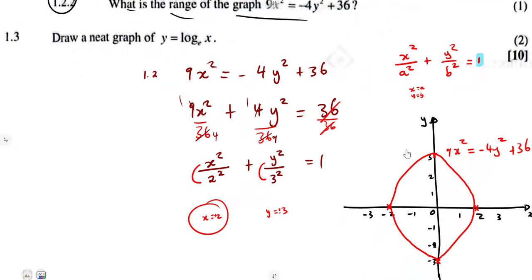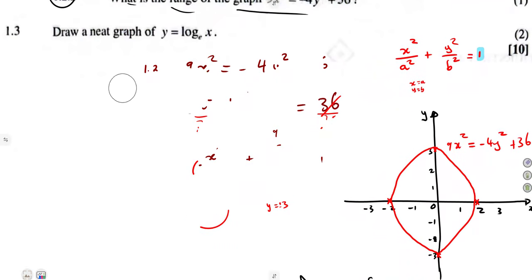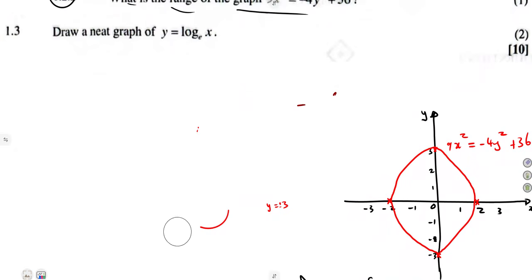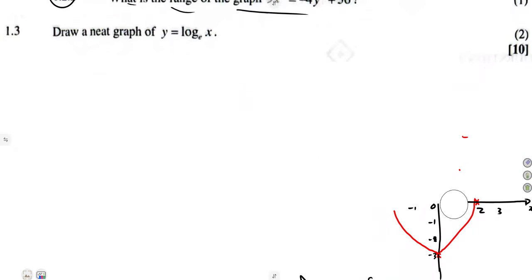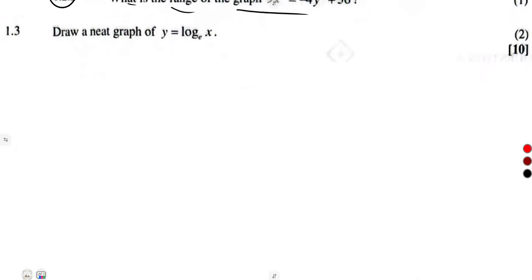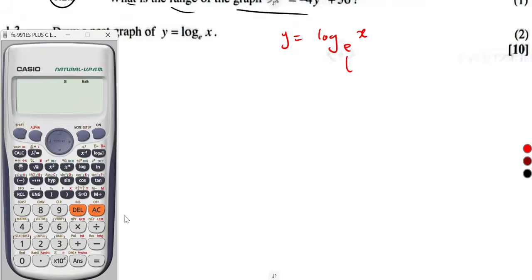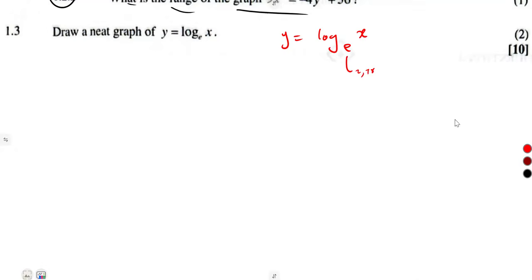Let us move on to question 1.3, which was to draw a neat graph of y is equal to the log of x in base e. We have done the introduction about these graphs, guys. A logarithmic graph, when you are given it in this form, y is equal to the logarithm of x in base e. Remember that e to the exponent of 1 is 2.718, something like that, which is a number greater than 1.